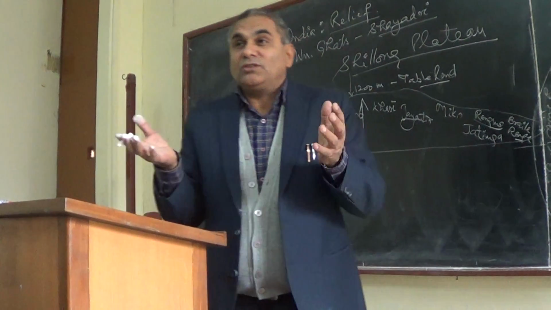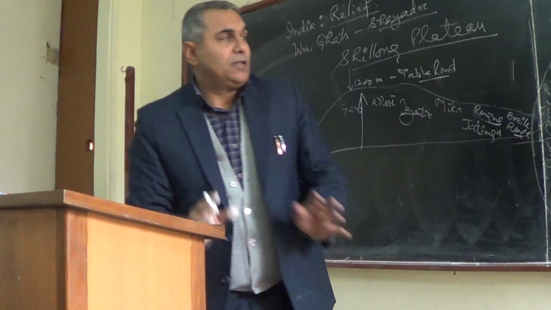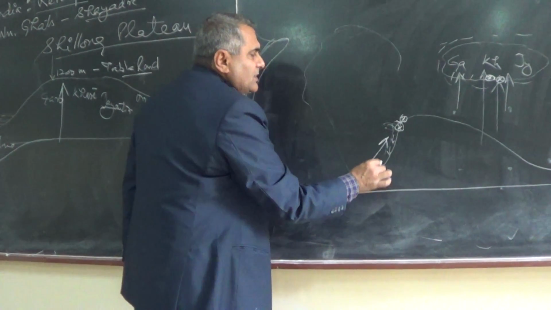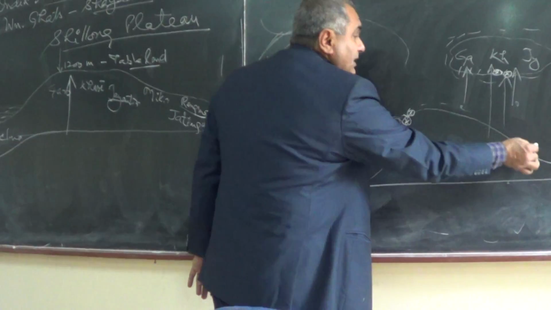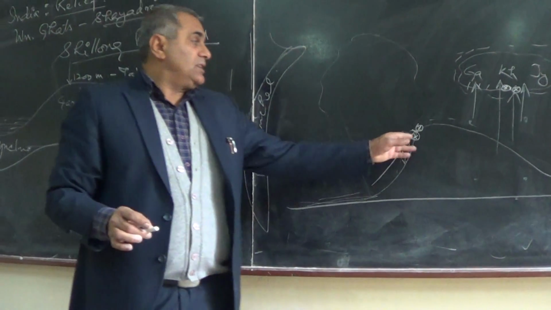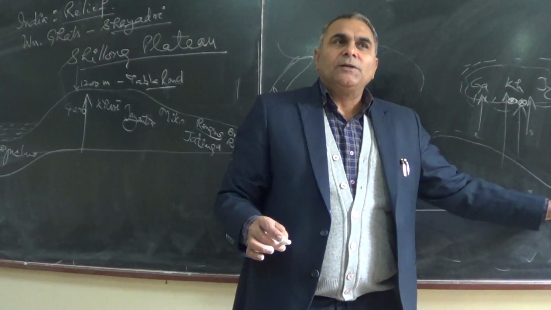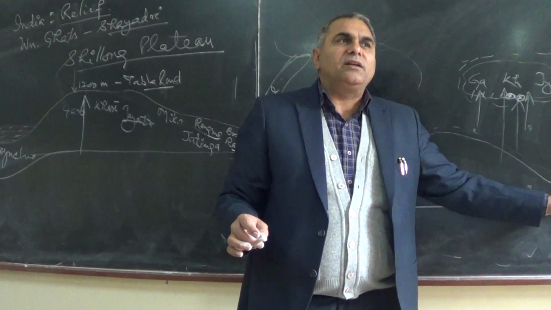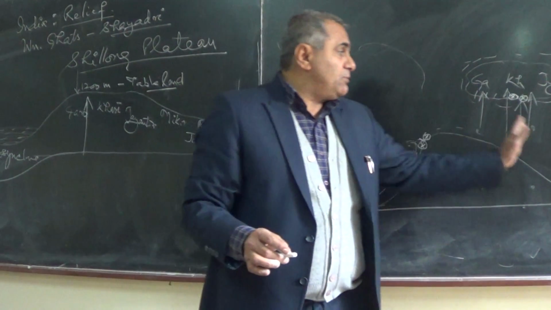It's surprising because the rain takes place in a short span when the southwest monsoonal winds come. So this area receives sufficient rainfall. This area also receives rain, but it receives less rainfall. Again a kind of rain shadow feature appears. So this area receives more than 1,000 centimeter. Here you have Guwahati, only 200 kilometer from here. Guwahati receives only 150 centimeter rainfall. So it's a sea change here because of the wind facing slope.